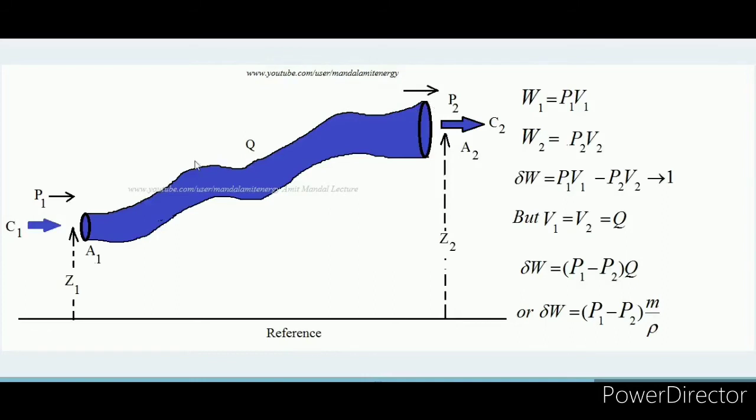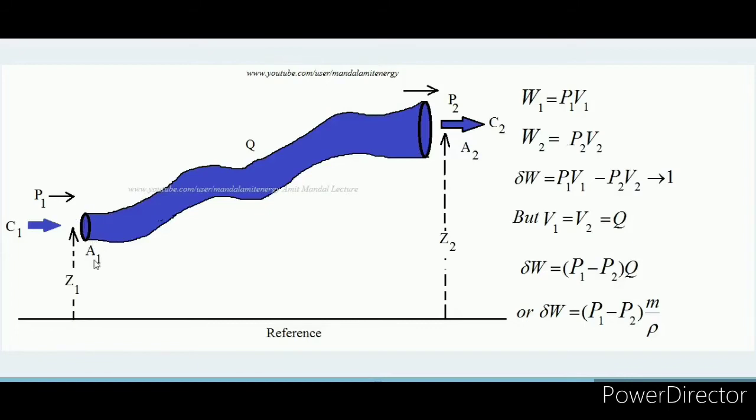So we can say that for liquids, if mass flow rate in equals mass flow rate out, then definitely the volume flow rate going in must equal the volume flow rate going out. Suppose the volume flow rate going in is Q and the same is coming out. Over here, when the fluid is entering, suppose the pressure is P1, and the cross sectional area of this entry is A1.